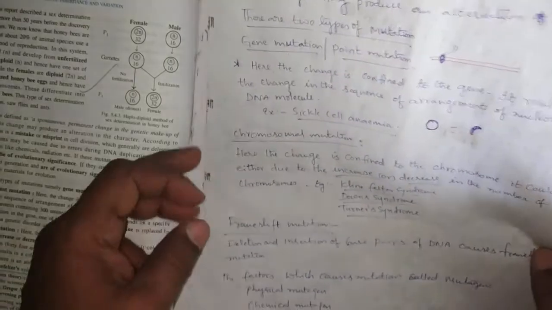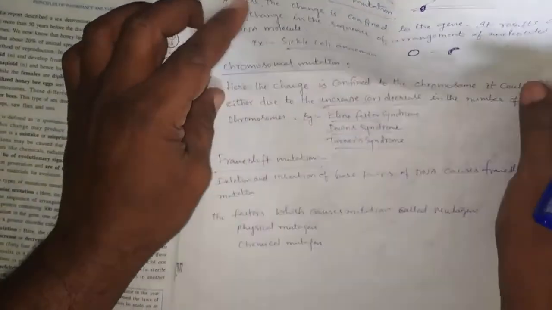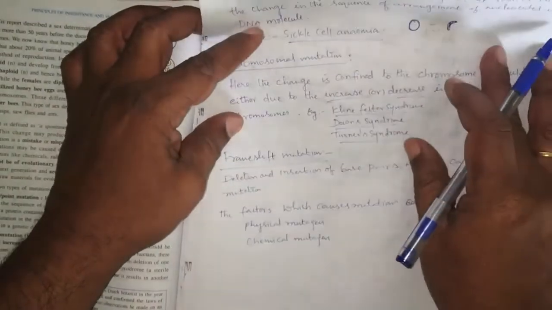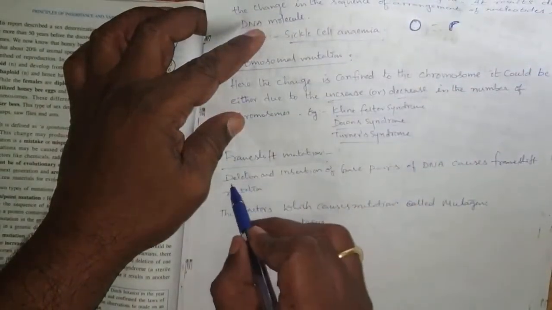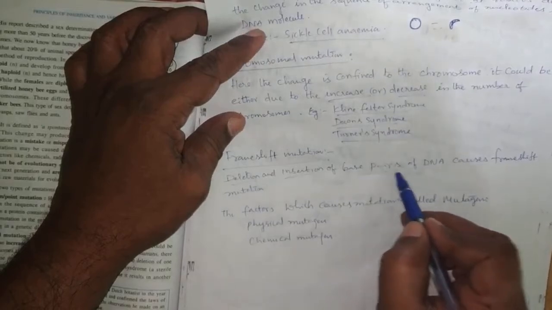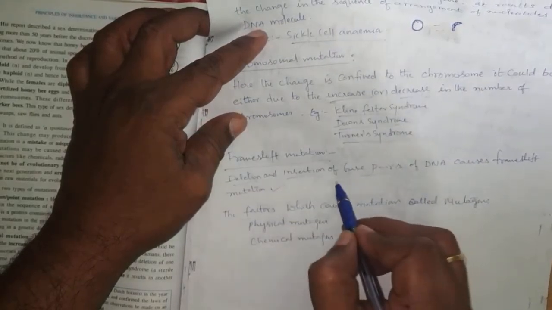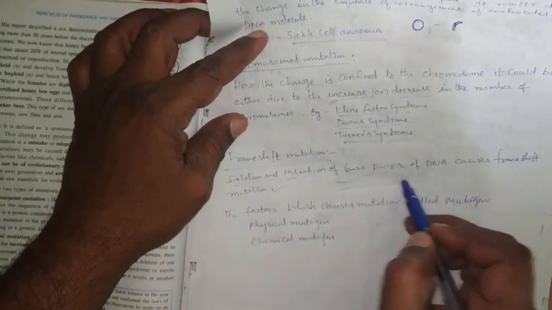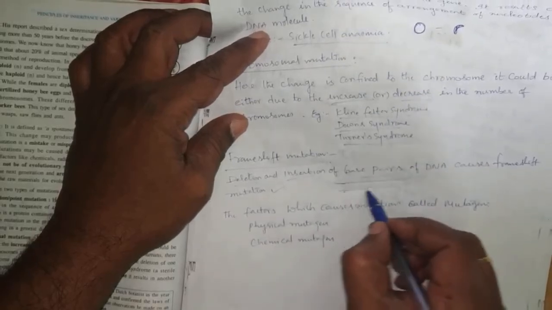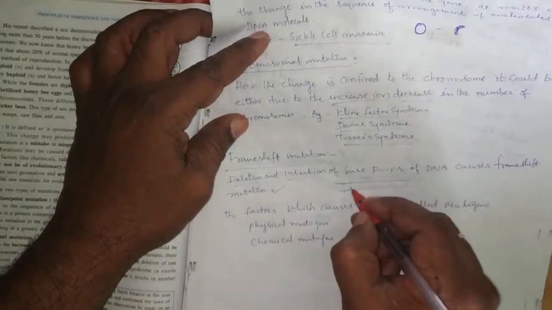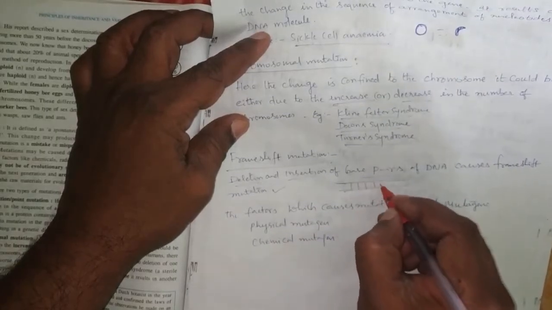So the next topic is frame shift mutation. Deletion or insertion of a base pair of DNA causes frame shift mutation. For example, this is one particular gene, and on this gene a nucleotide sequence is present.